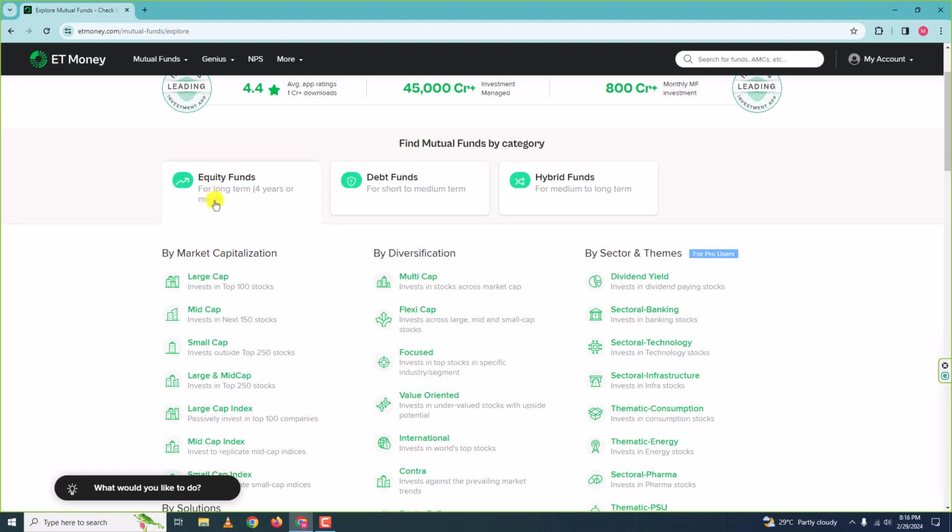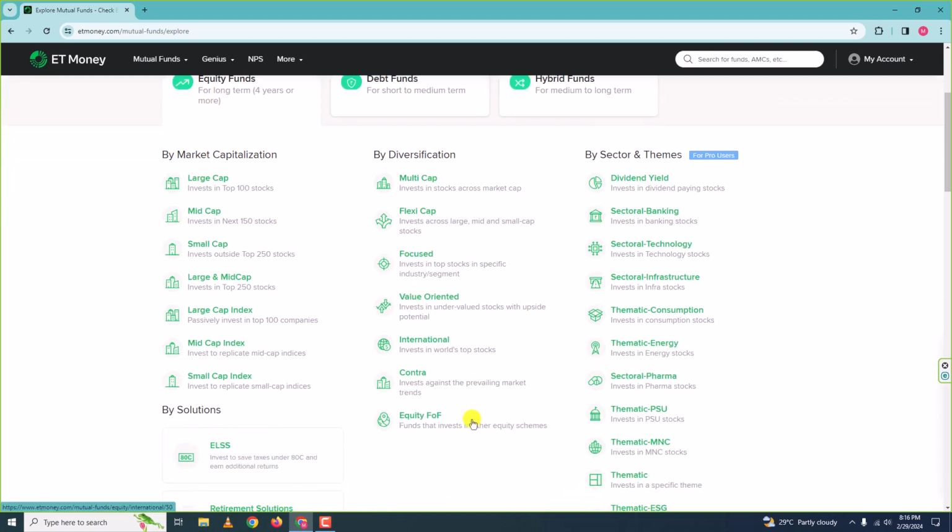Now, when we say equity funds, we have a lot of sub classifications, and let us learn each one of them. Let us start with sectoral funds. Sectoral funds invest in a particular sector only. For example, here we have sectoral banking. So all the mutual funds in this category invest the money in banking sectors only.